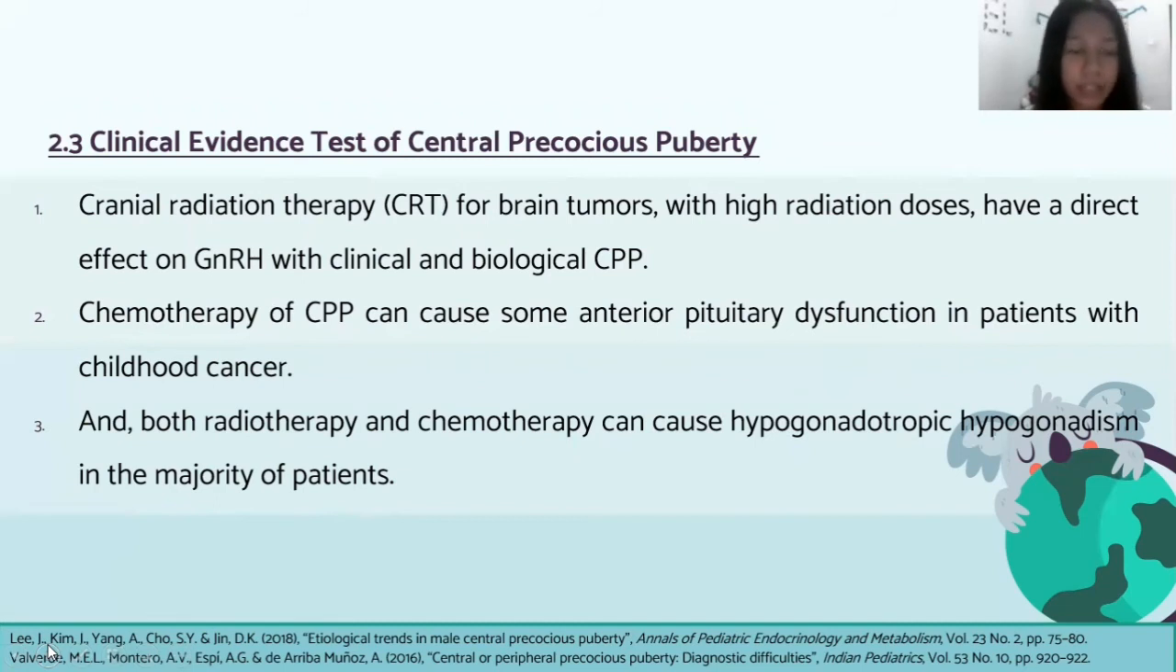In this slide, I will continue the presentation about the clinical evidence test of central precocious puberty. Cranial radiation therapy, or CRT, for brain tumor with a high radiation dose has a direct effect on GnRH, with clinical and biological central precocious puberty.